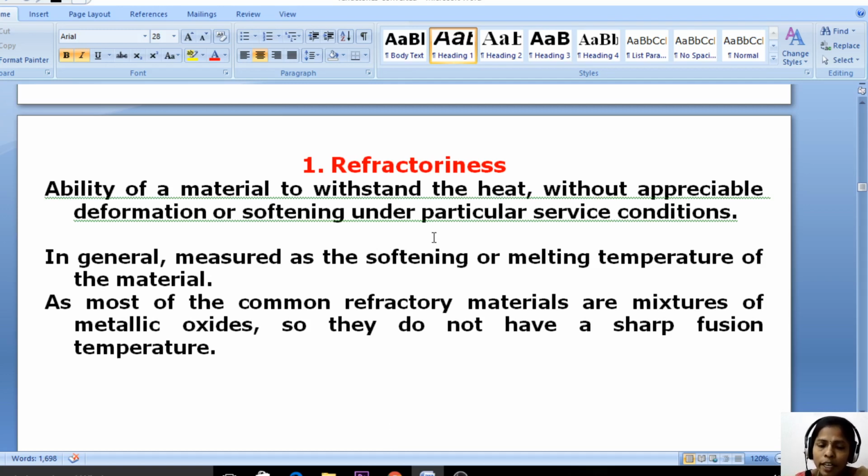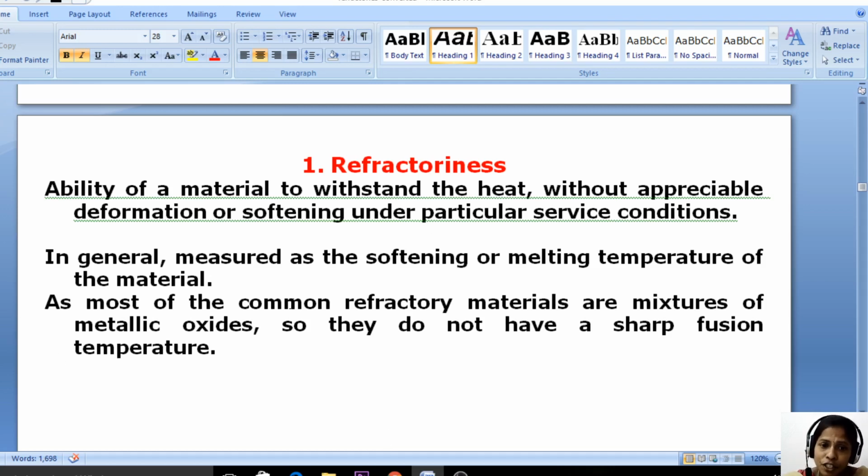So you know what is meant by refractory. Any material which withstands high temperature is called a refractory. So refractoriness is a property of the refractory. At the operating temperature, the material does not become soft and does not change its shape. That ability is called the refractoriness.